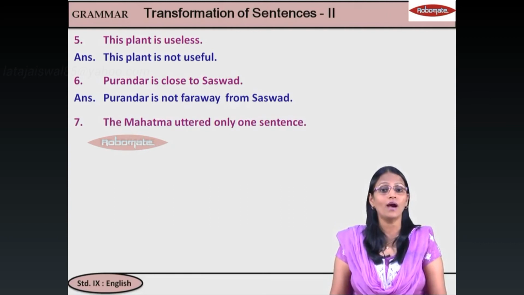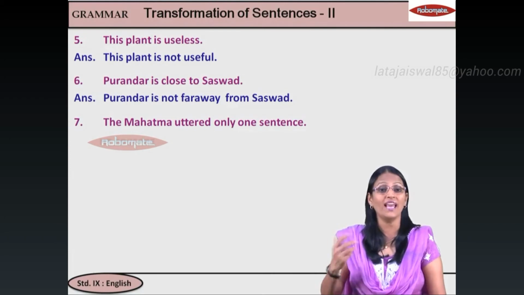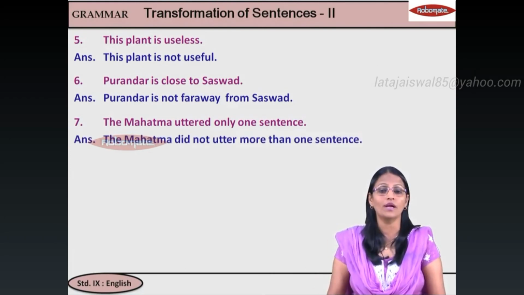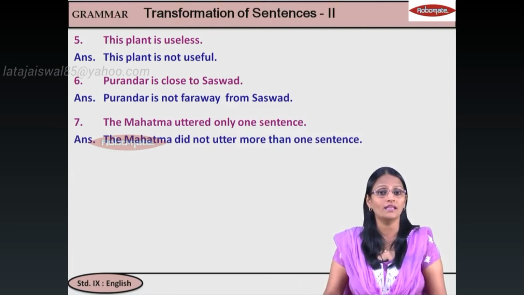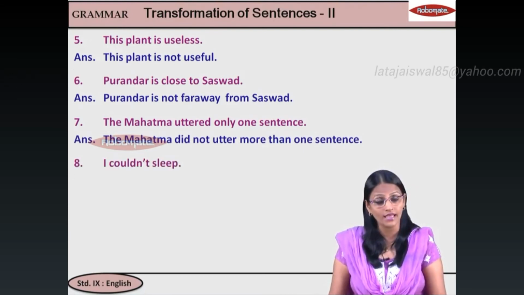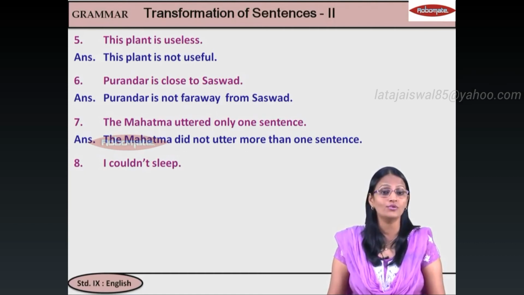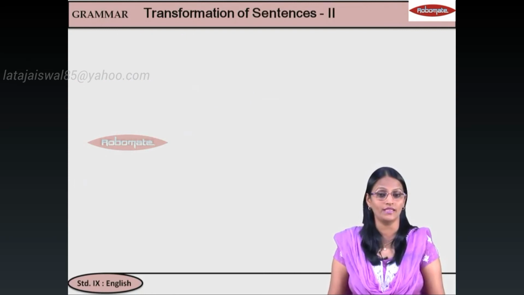Next, the Mahatma uttered only one sentence. Remember I said only के लिए what will you use? Nothing except. So we will say the Mahatma did not utter more than one sentence. Nothing except one sentence. I couldn't sleep. Again, I failed to sleep or I was unable to sleep. Both will be correct here.